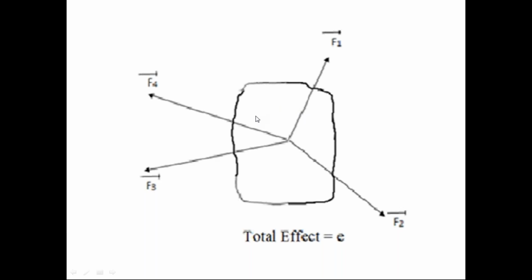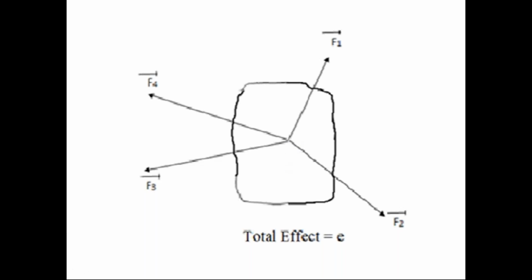If the rigid body is in rest condition, or in uniform motion condition, due to this force system acting on the rigid body, that condition changes because the force system produces the effect in the rigid body.